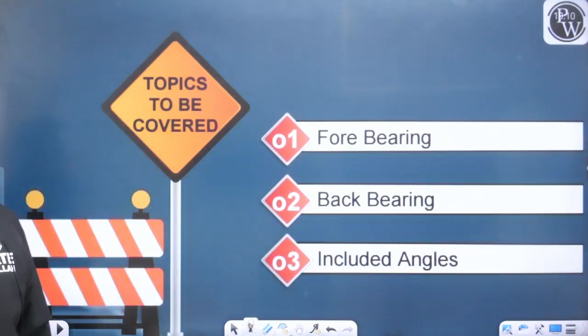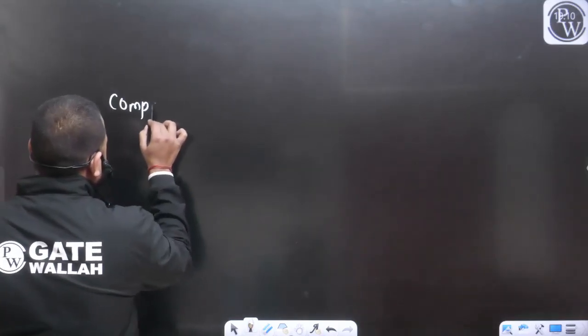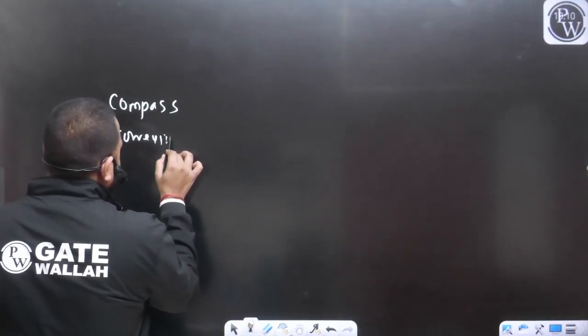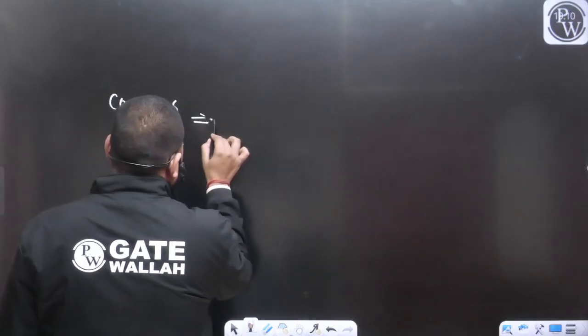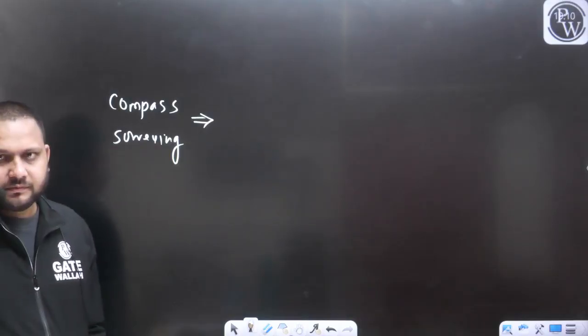Let's see what basics we have covered. In compass surveying, as we discussed yesterday, the main objective is to measure the bearing of a line.